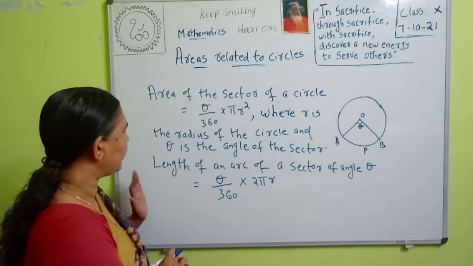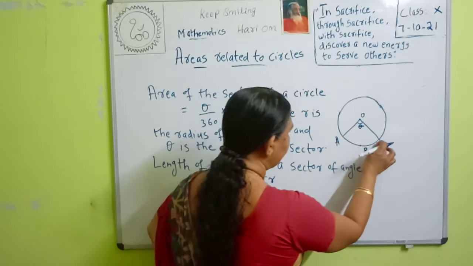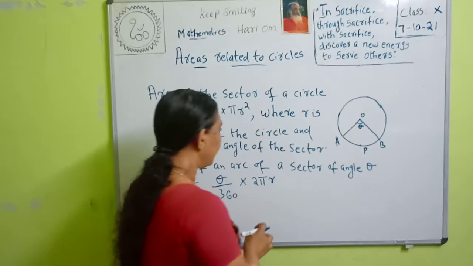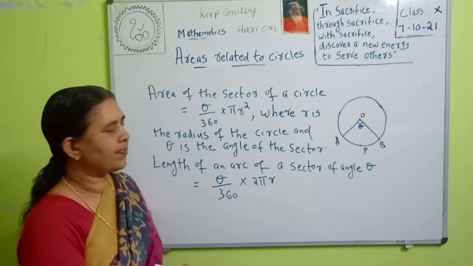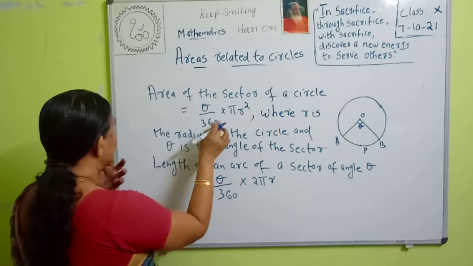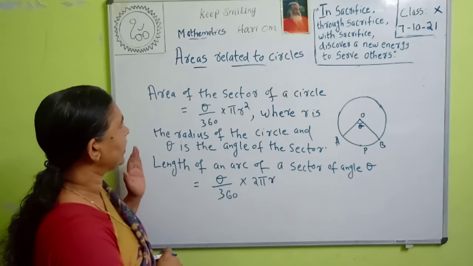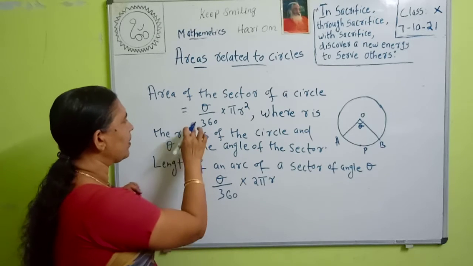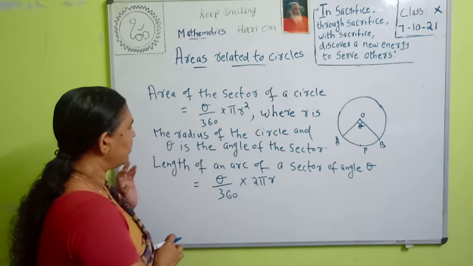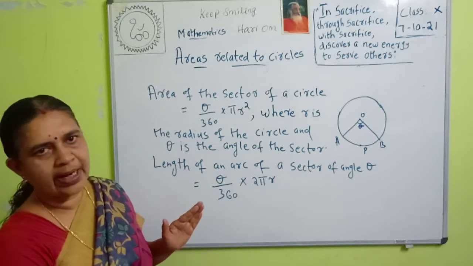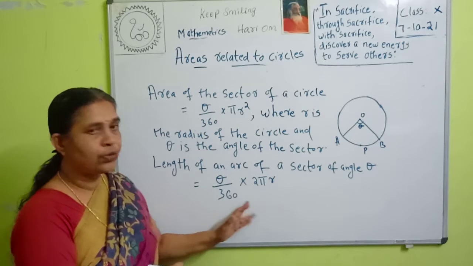Then to find the length of an arc of a sector, we are asked to find this arc. To find the length of the arc of this sector of angle theta, we use the formula theta by 360 into 2 pi r. So look here, we know that the area of the circle is pi r square. So to find the area of the sector, we use theta by 360 into the formula for area of circle, pi r square. Then we know the circumference of a circle is 2 pi r. Then to find the length of an arc of a circle, we use theta by 360 into 2 pi r.